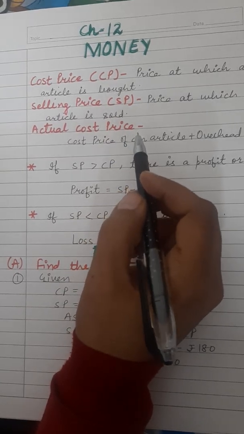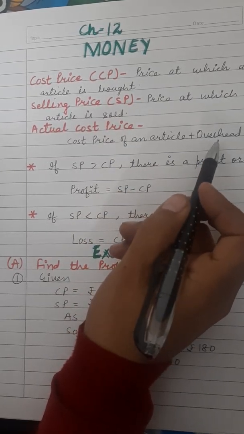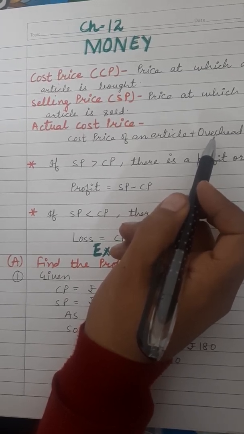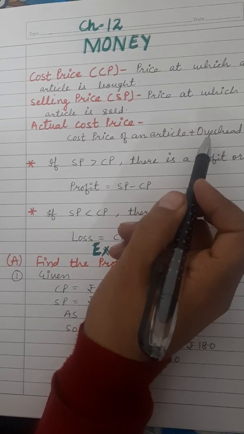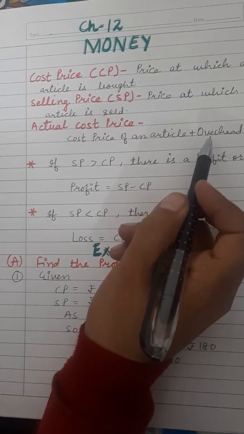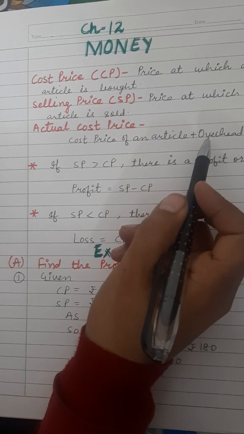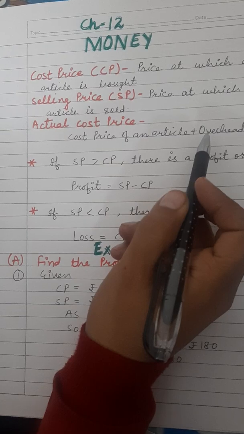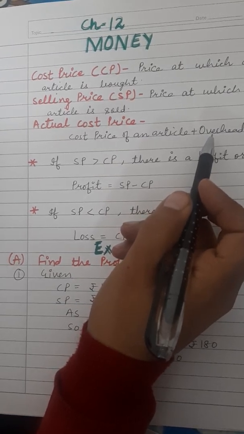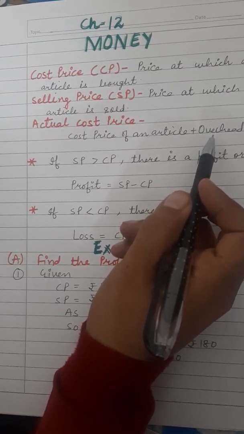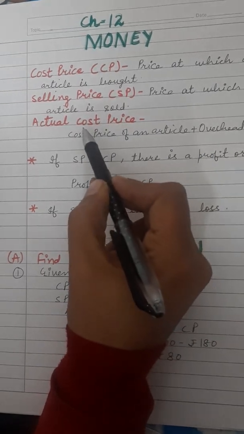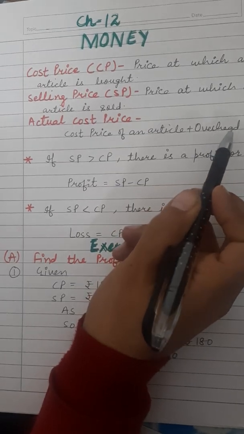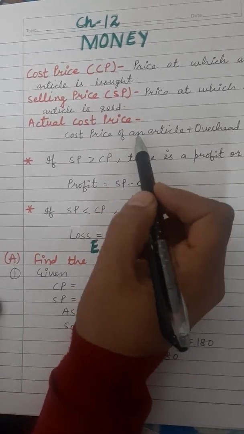These additional charges are called overhead expenses. See, these overhead expenses may be in any form. It may be insurance of anything, or it may be transportation charges, or it may be repair charges. All these charges are called overhead expenses. So what is actual cost price? Cost price of an article plus overhead expenses. So this is actual cost price.